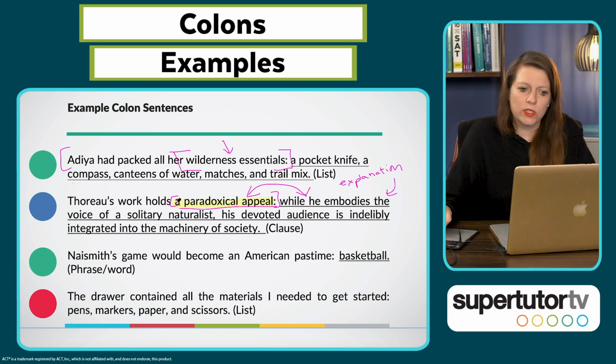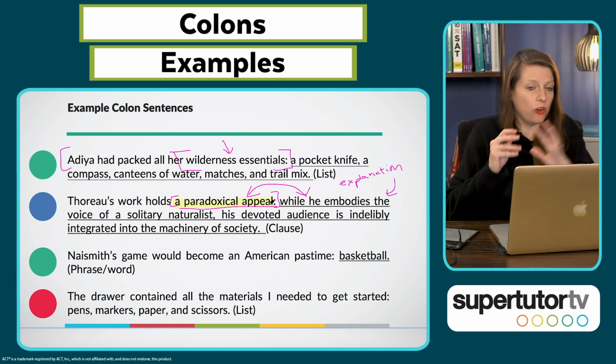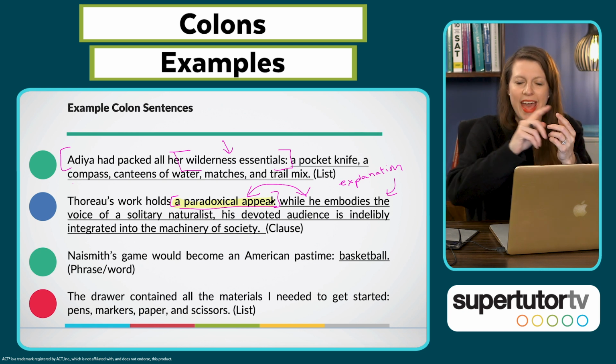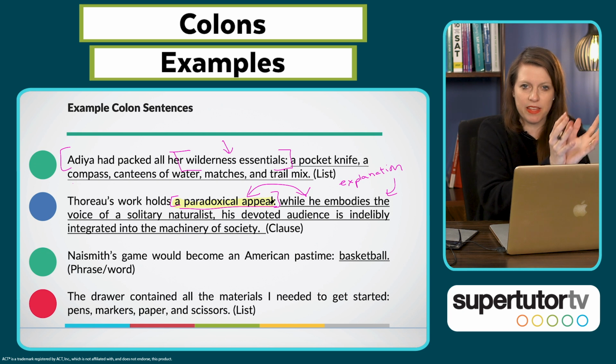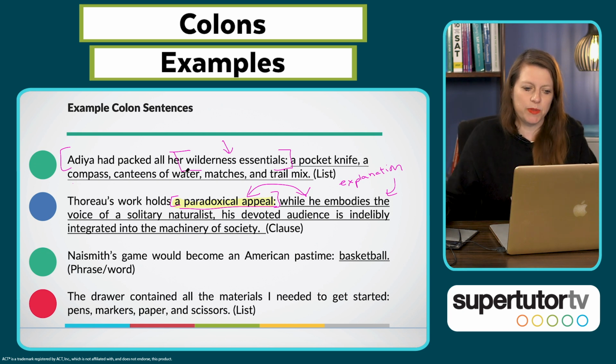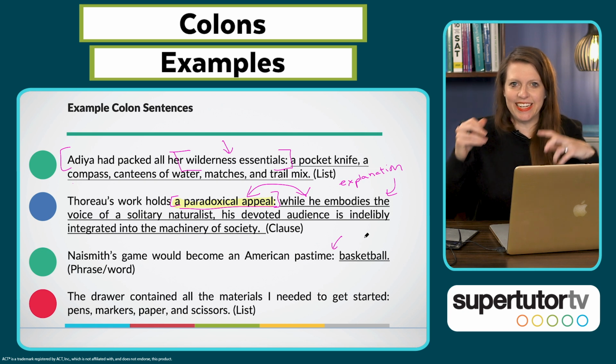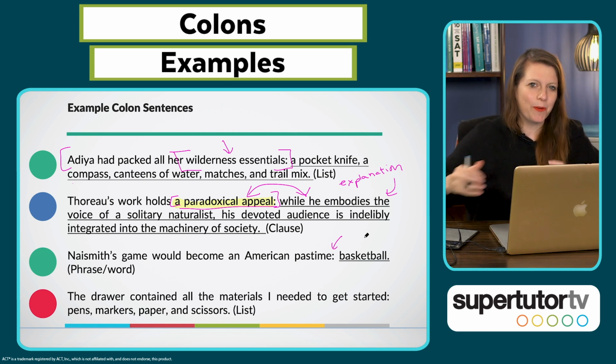Thoreau's work holds a paradoxical appeal. That could also be a complete thought, period, right? Totally perfect sentence on its own. So you see how we have the first rule of colons met, complete thought, then we have, here's an explanation of it. Let's look at the third one. Naismith's game would become an American pastime, basketball. So this is one where I like to say it's like da-da-da-da, basketball, where we're like holding back.